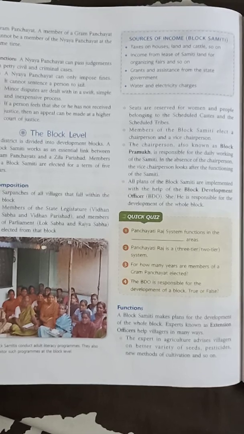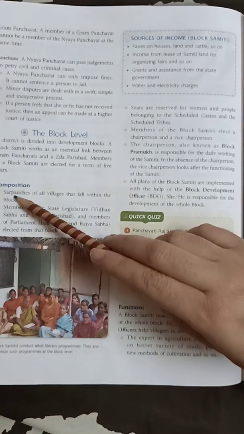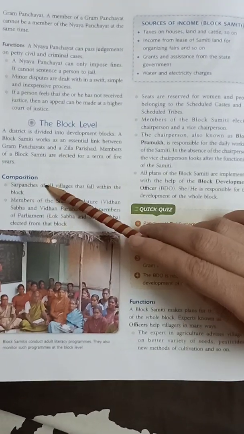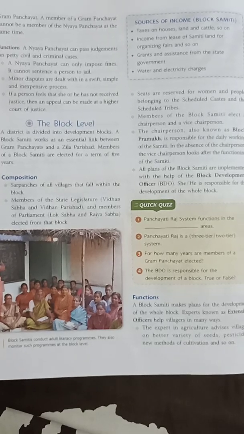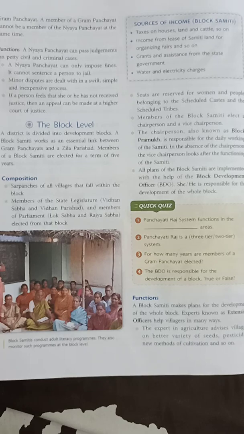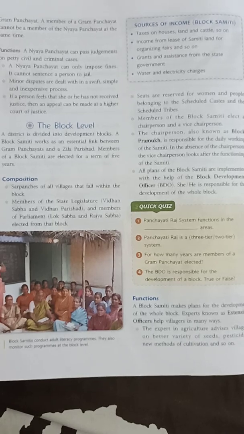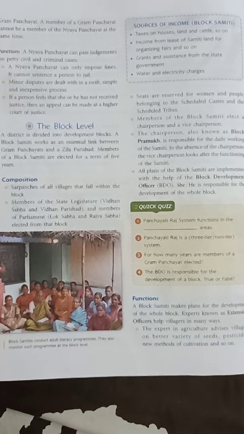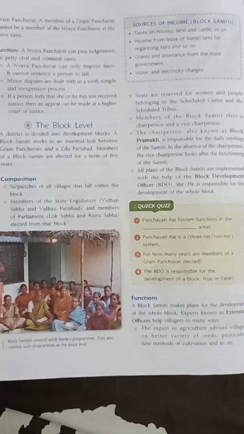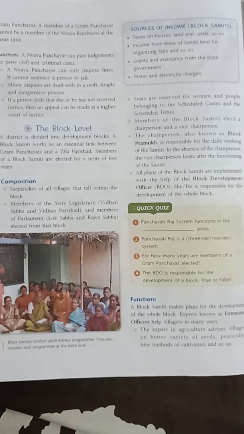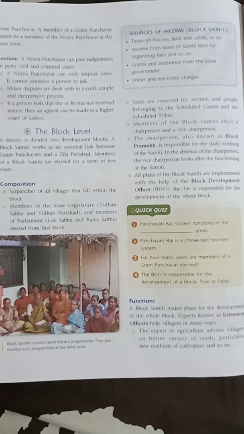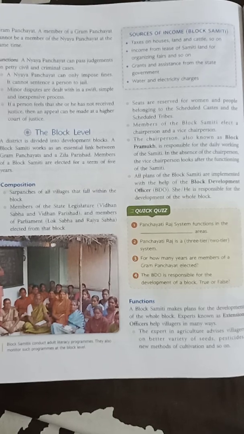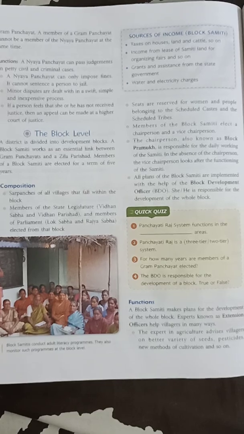Now come to the next topic, its composition. Composition of the block level means the structure of the block samiti and how they are formed. First of all, we have to understand what a block is. A block is a level which is just above the village. Above the block there is a district, so it makes it clear how administration works.